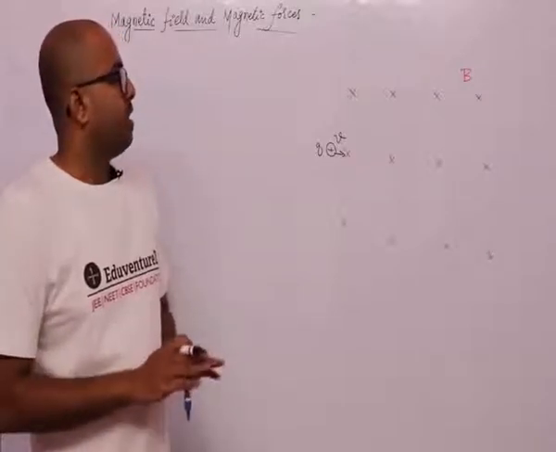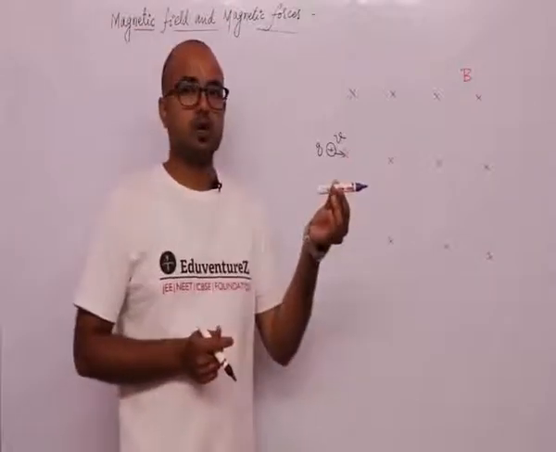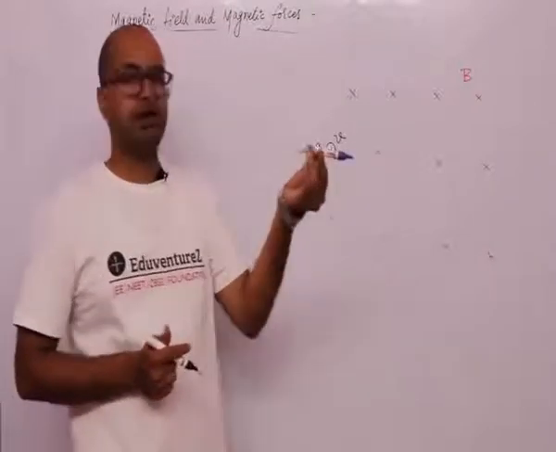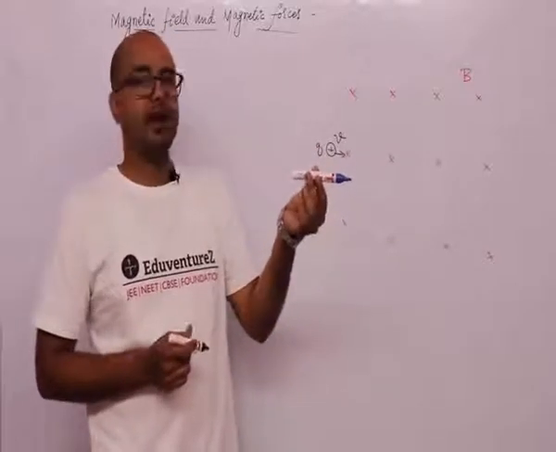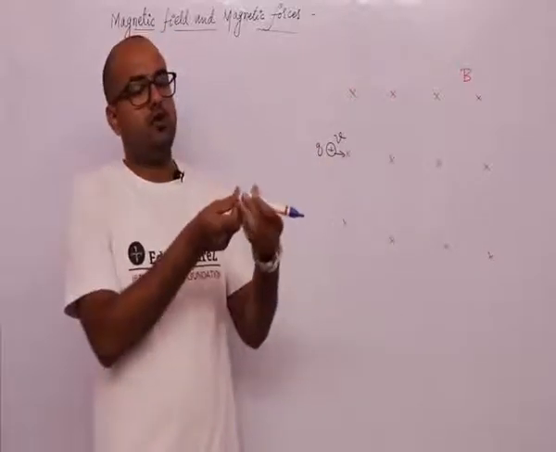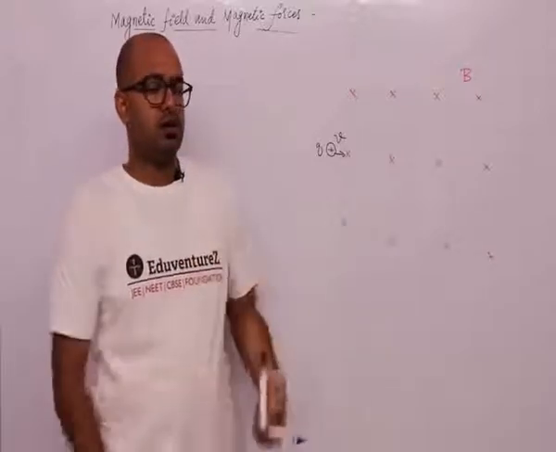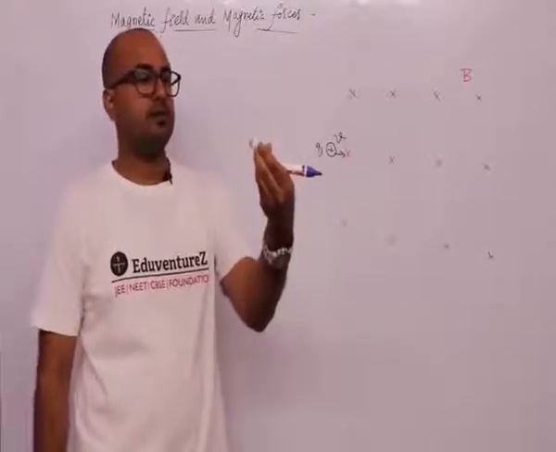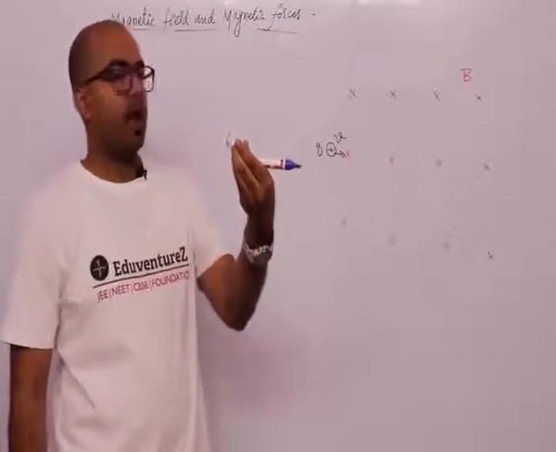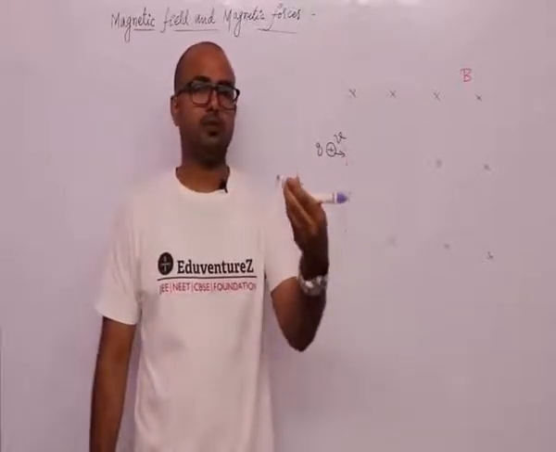तो V का डायरेक्शन किस तरफ दिया हुआ है? V का डायरेक्शन इधर जा रहा है, मैग्नेटिक फील्ड में इधर जा रहा है V. And what is the direction of magnetic field? So this is the direction of magnetic field, that is inward. And we have to calculate the direction of force on this charged particle.